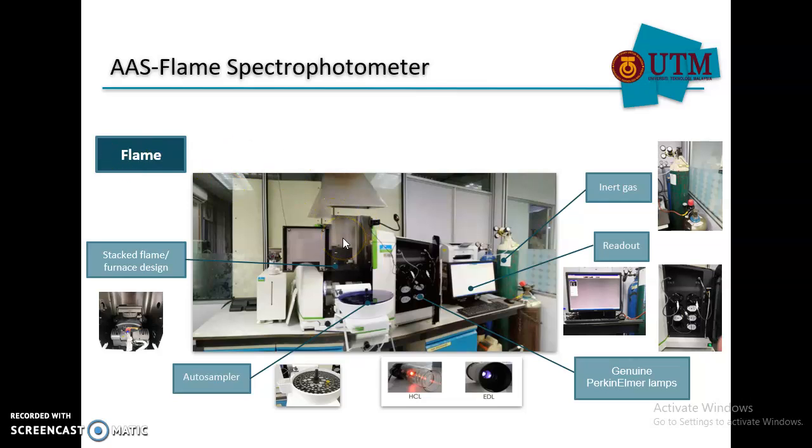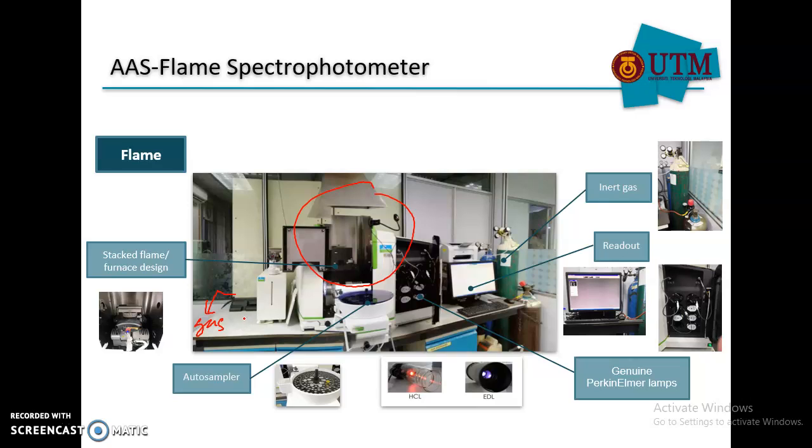So this is the flame chamber. There is actually a gas down here. The gas is different from what we use in daily life. We can even use acetylene gas and so on, so that it can give you a flame that is high enough for atomization.